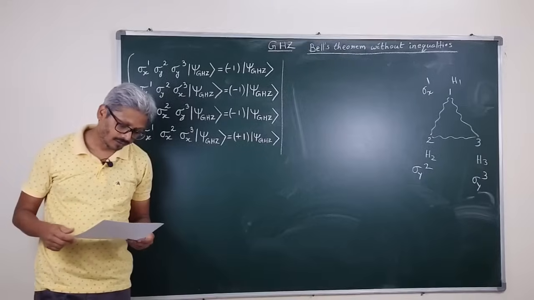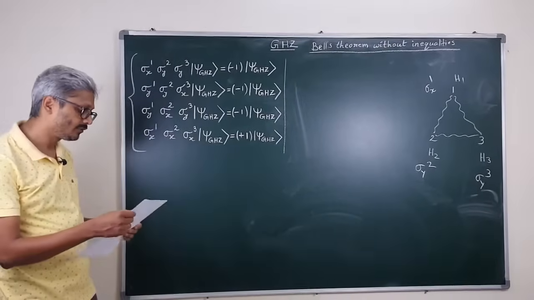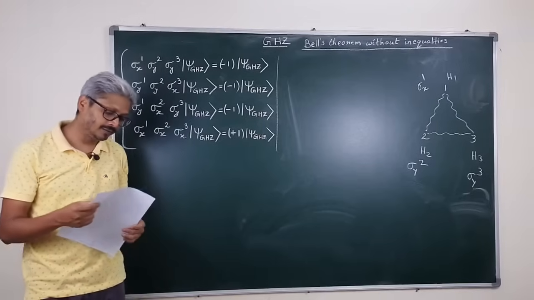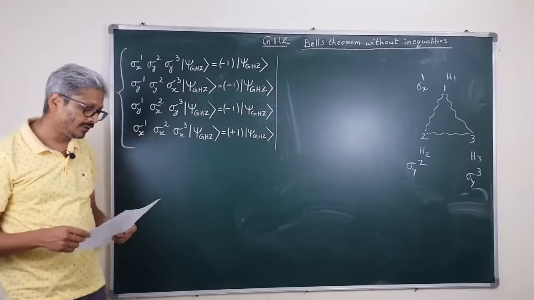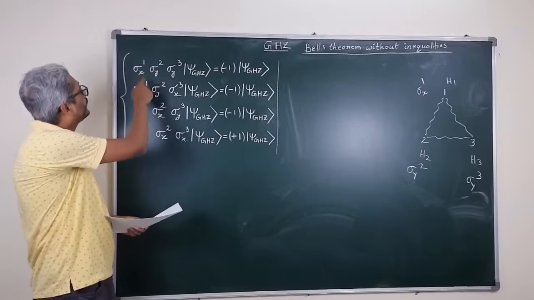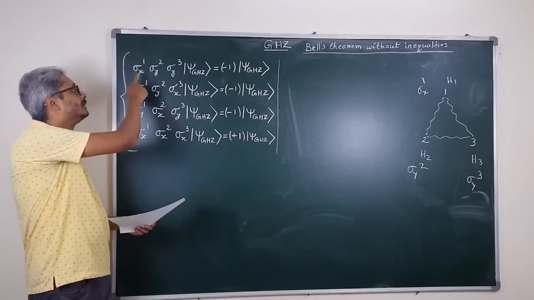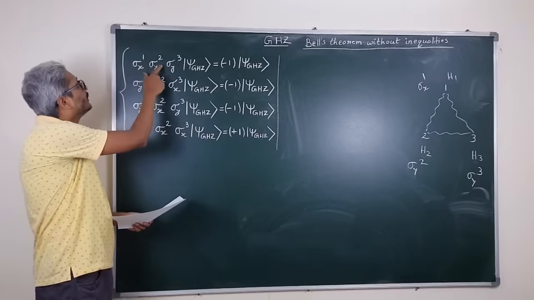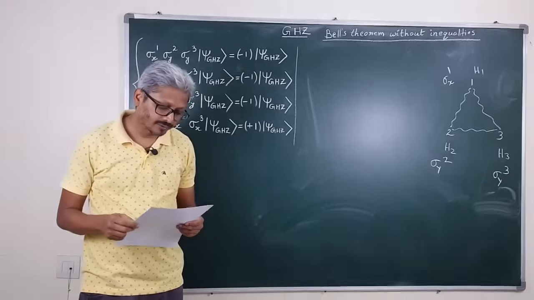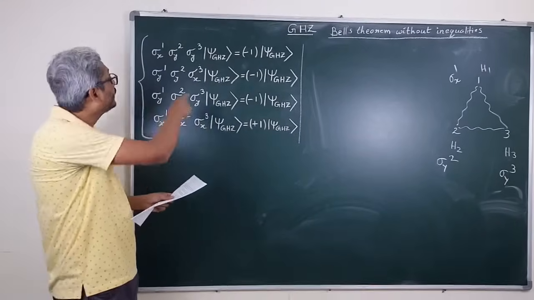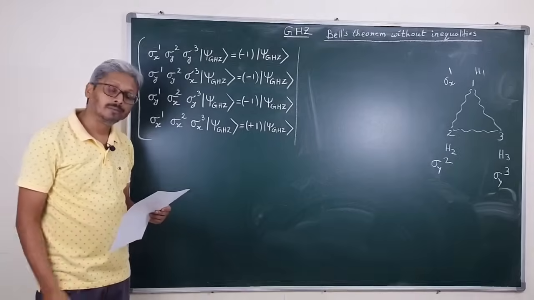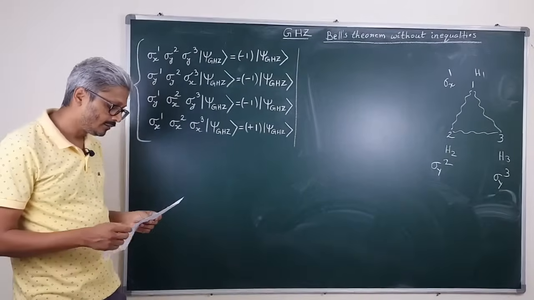Okay, I wrote the eigenvalue equations for these 4 joint measurement operators here again, and we are not explicitly writing the tensor products between the operators here, but it is implicit that there are tensor products between these operators. The GHZ argument was that these quantum mechanical results given by these eigenvalue equations are incompatible with a local realistic hidden variable model.